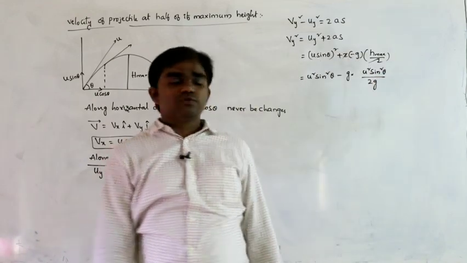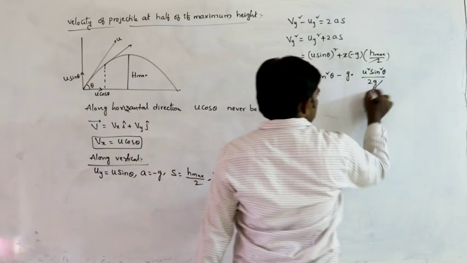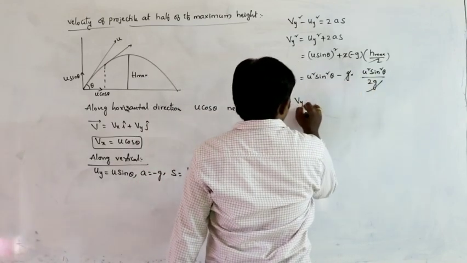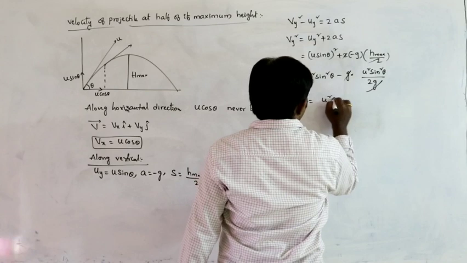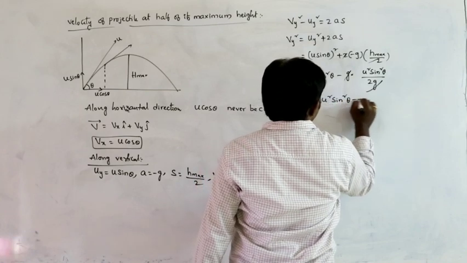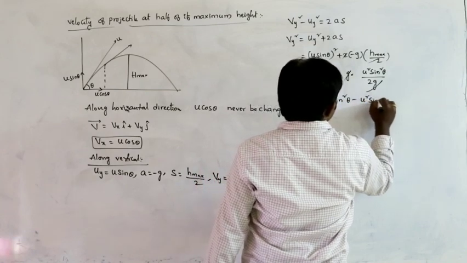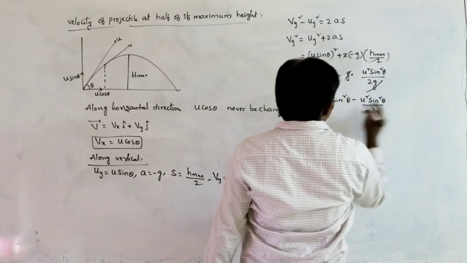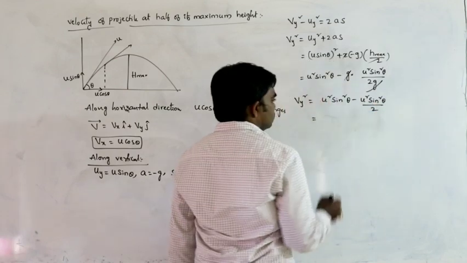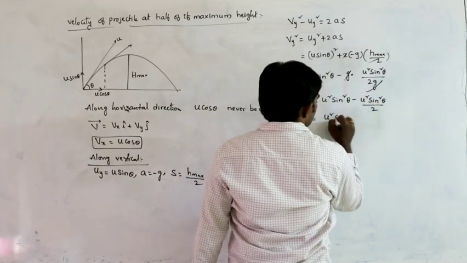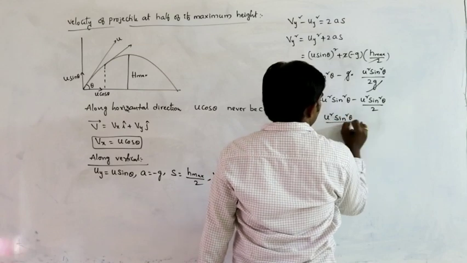Here g gets cancelled, then vy square is equal to u square sin square theta minus u square sin square theta by 2, so this is u square sin square theta by 2.